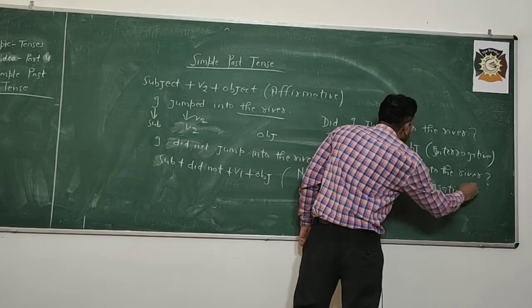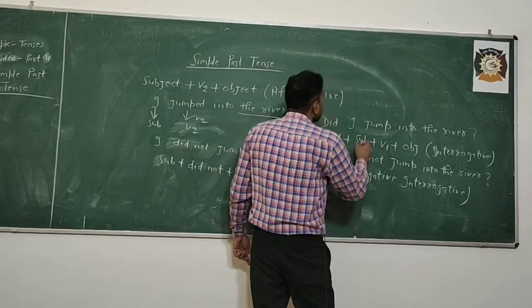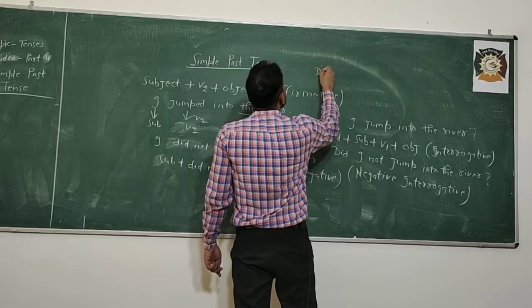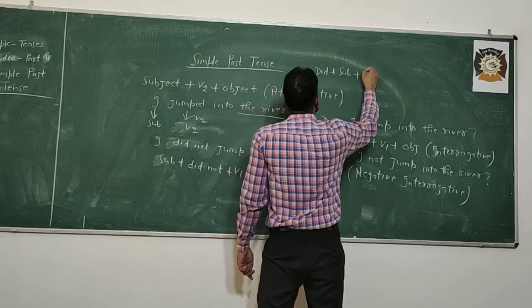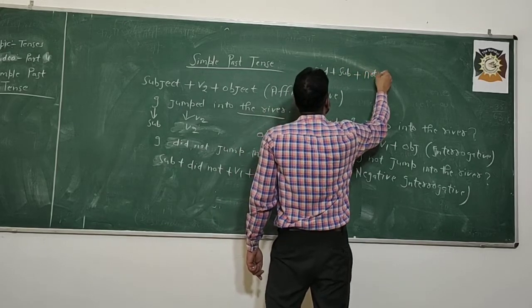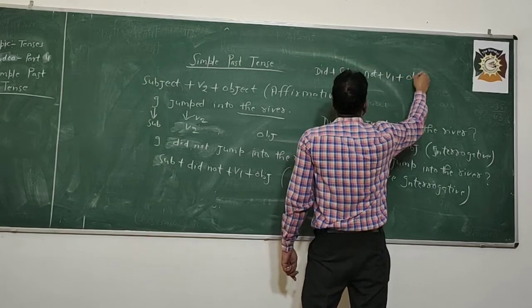What's the structural formula for it? Did plus subject plus not plus V1 plus object.